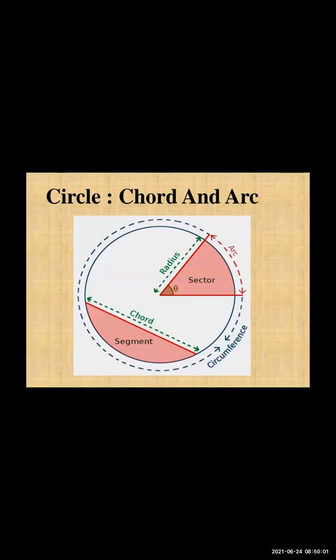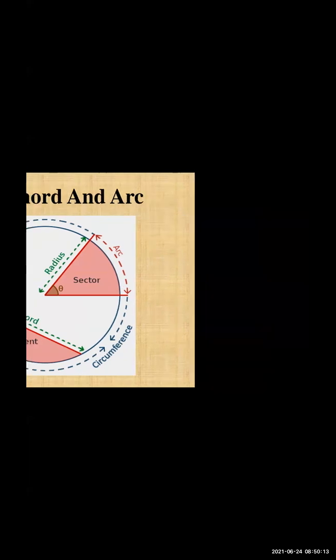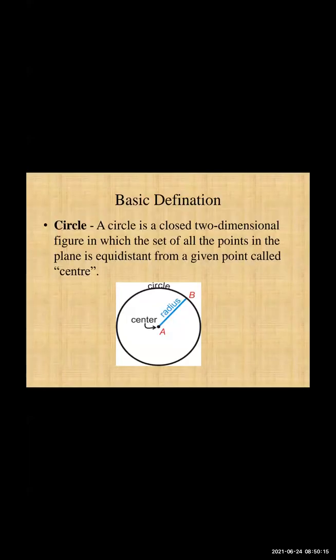Okay, so today we are going to see the parts of a circle. First of all, we will see all the related terms and the basic definitions, and then we will move further. So first of all, let us see what is a circle. A circle is a closed two-dimensional figure in which the set of all the points in the plane is equidistant from a given point called the center.